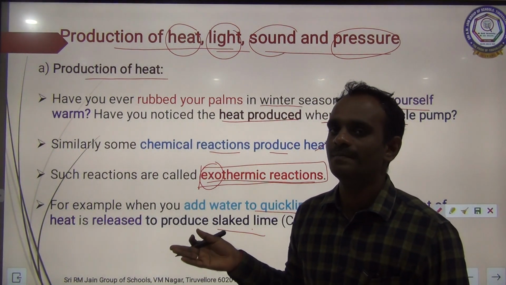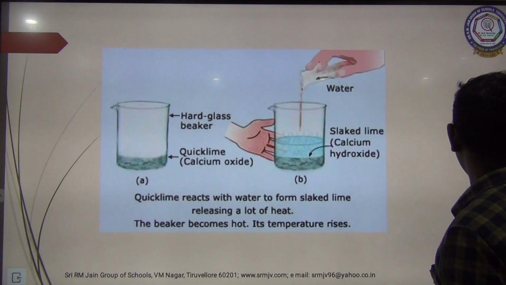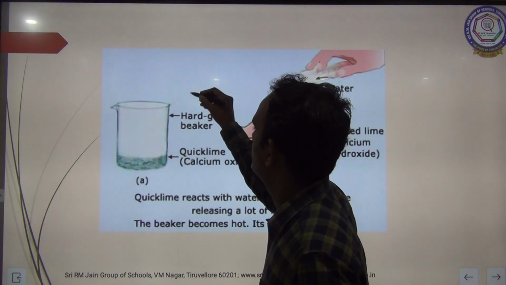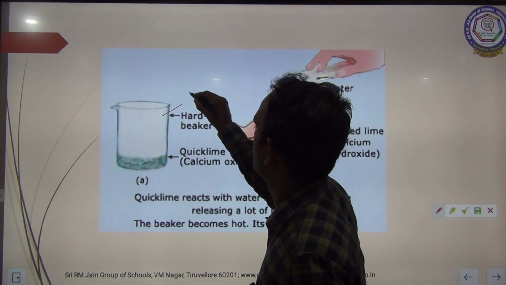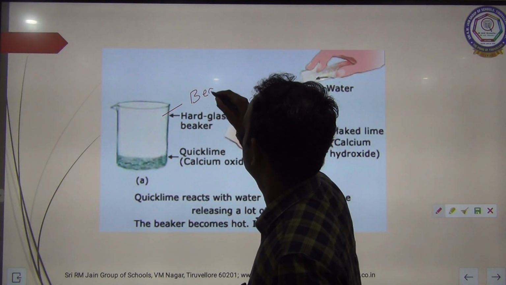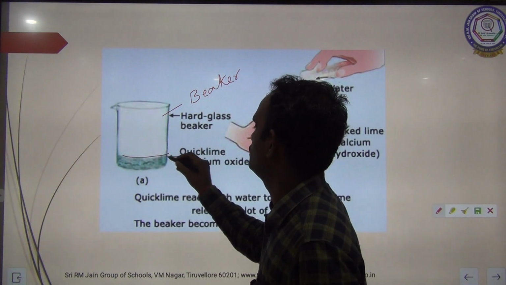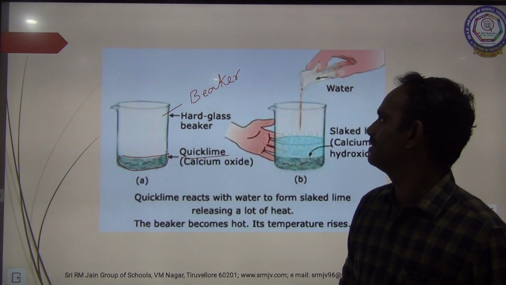Shall we see the image, children? See here, this is a hard glass beaker, and this is some amount of quicklime, that is calcium oxide.